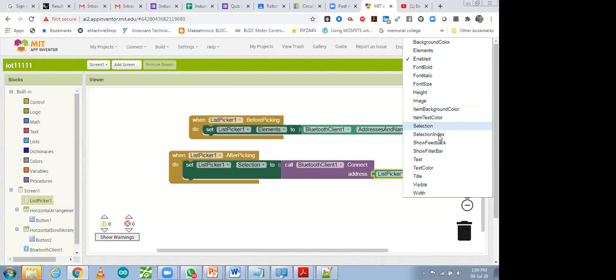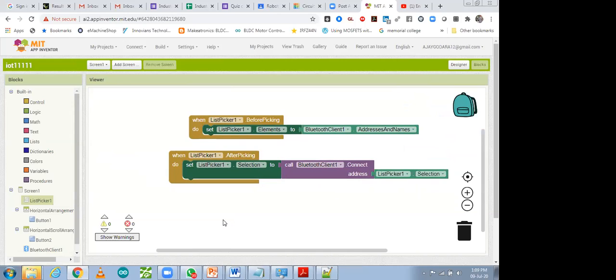Check where is selection, this one. So these blocks you have to make. So this part is completed. So if there is an available device, list picker will check that available device and you are going to select it. Any Bluetooth device you are going to select. After selection, you can show whether it is connected or not, that you can also do. So the selection process will get complete. If you want to change the color of that Bluetooth device, you can also do that.